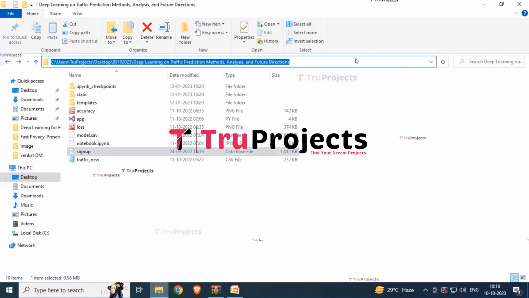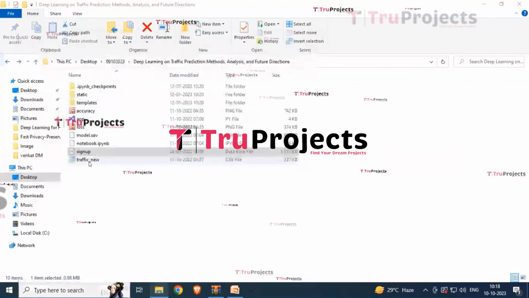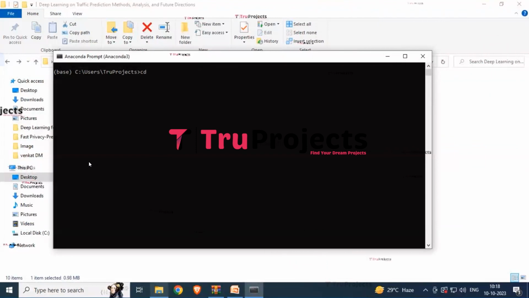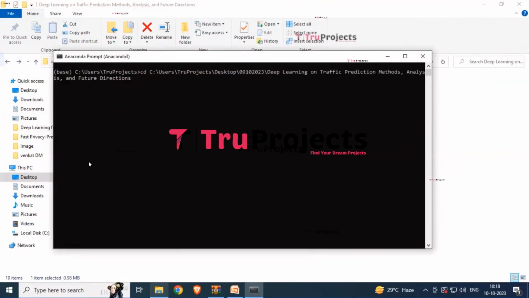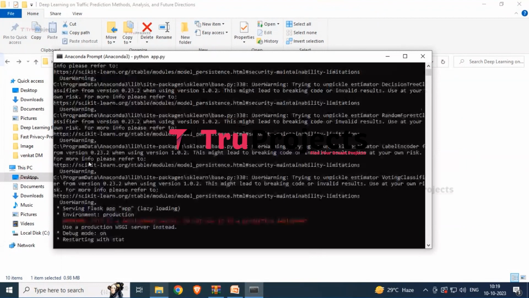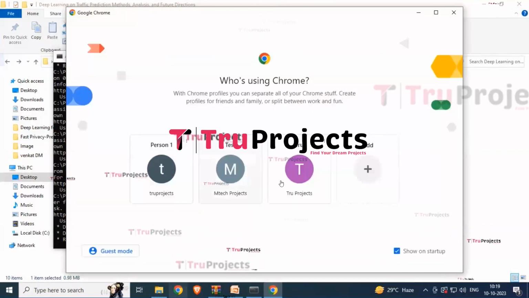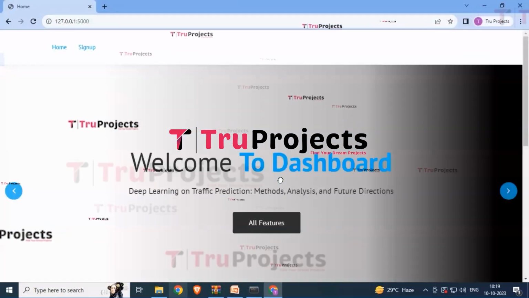Now just click over here and copy the path from here. Open the Anaconda prompt. Type the cd command followed by a space and paste the path over here, and now hit the enter button. And now type python app.py and hit the enter button. After running the app.py file, the Flask framework will host the application link locally at the default port 5000. Here you can see that the link has been posted over here. Just select this link, copy it, and paste it into any browser. Here I am using Chrome. And now just hit the enter button.